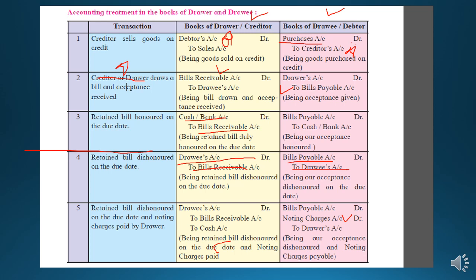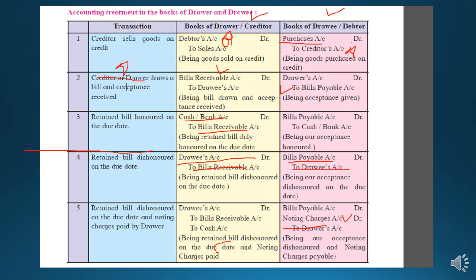It will be paid by the drawee with the amount of the bill. So he will not write cash, he will write noting charges, because this amount is not paid by him right now. It will be paid with the amount of bills payable. So bills payable account debit, noting charges account, and who is the giver of this bill? That is the drawer, students.